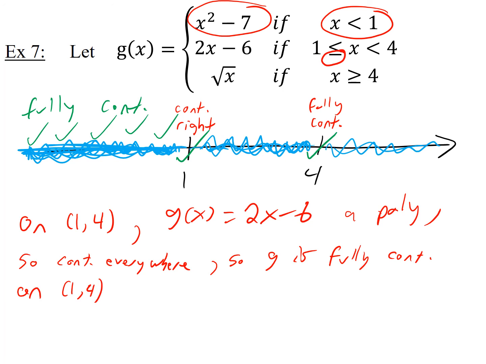So just because it's a polynomial, it's continuous everywhere, but again, it's not the polynomial that I want to talk about, it's g that I want to talk about. G is only equal to that polynomial between 1 and 4. So that's how I know g is continuous between 1 and 4. And now we just dealt with all these numbers. I know that it's fully continuous at all these numbers, took care of them all. So last we're going to look at these numbers. What's going on there? So we'll make one more argument like that.